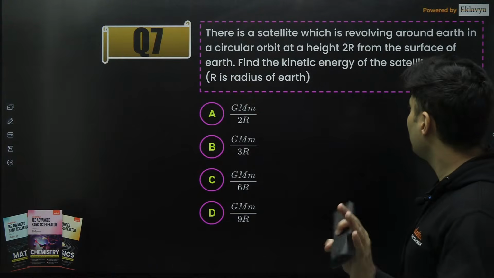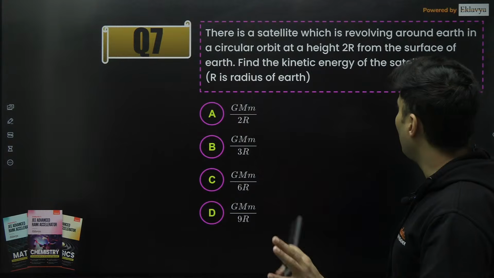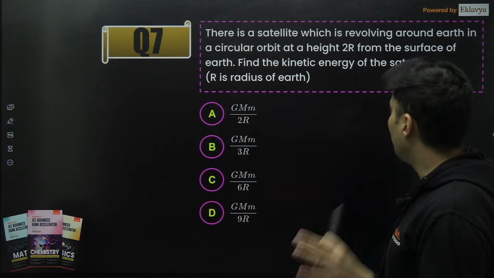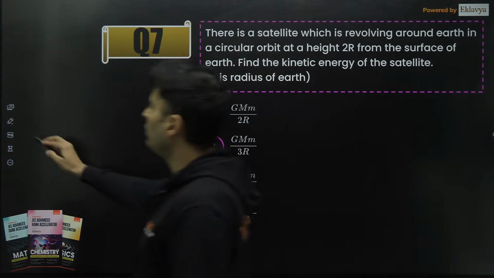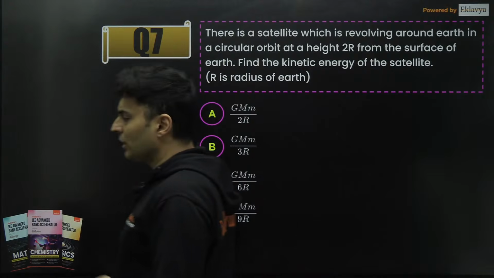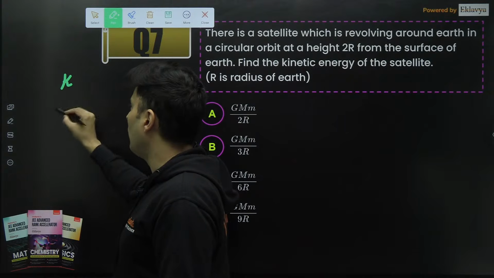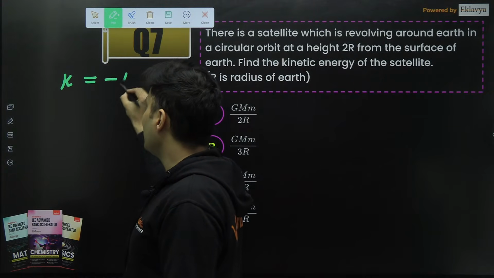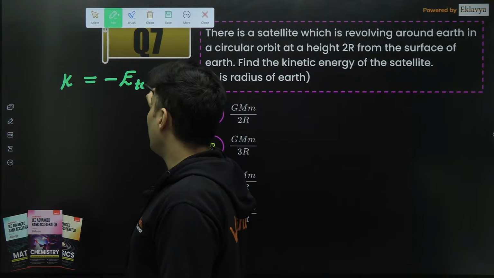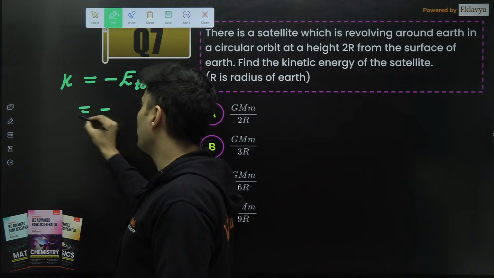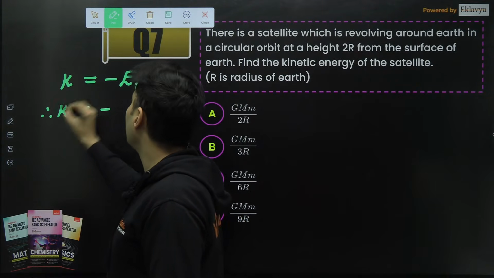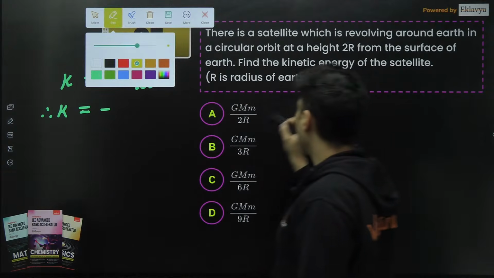Next question. There is a satellite which is revolving in an orbit of height 2r. Find the kinetic energy. Okay, before finding the kinetic energy, let's find out the total energy, because we know one thing, that the kinetic energy of that satellite is just negative of the total energy. That is the standard formula for kinetic energy of the satellite. So what is the total energy, you might ask?